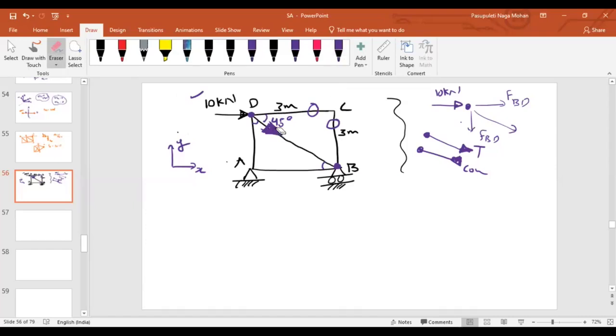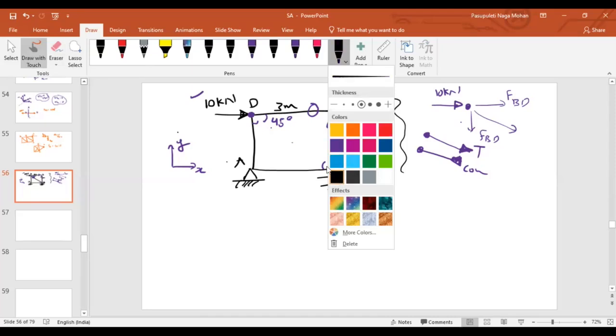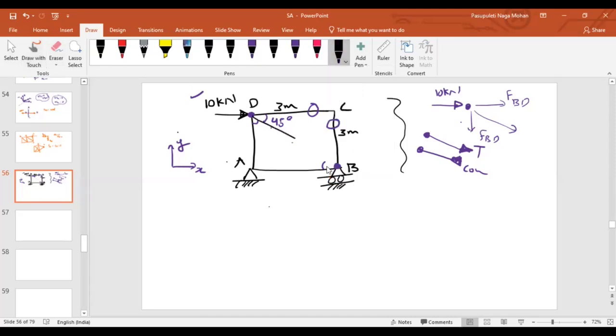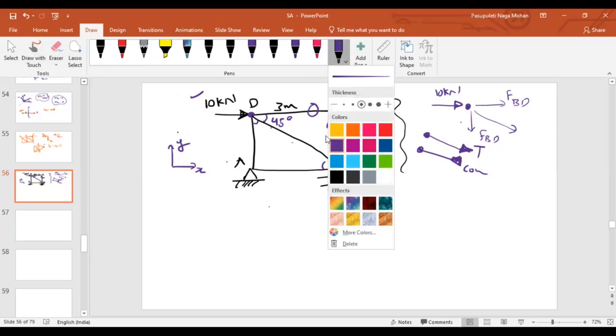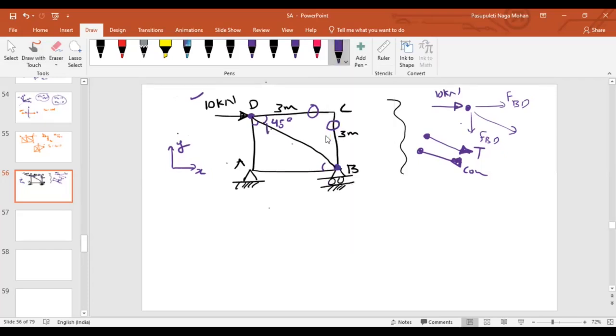That's why, instead of drawing the free body diagram, even in the diagram itself, you can identify if you have a clear idea. So here, instead of drawing the free body diagram, at this joint I will directly consider a force like this. Now, if you resolve it, FBD will oppose the force 10 kilonewton. To be in equilibrium, this must be equal to this. Then what about the horizontal component here?